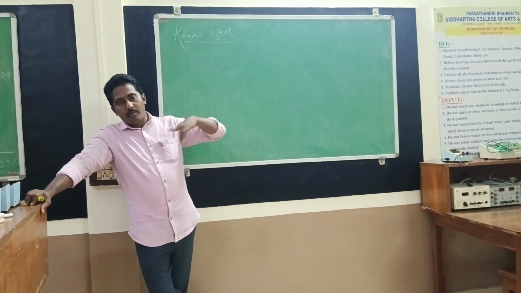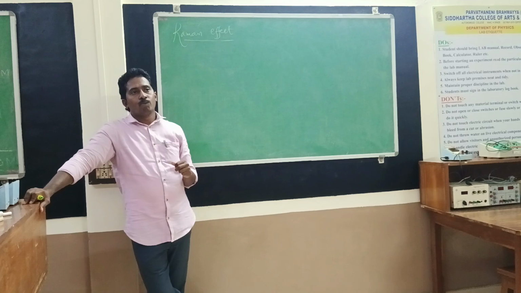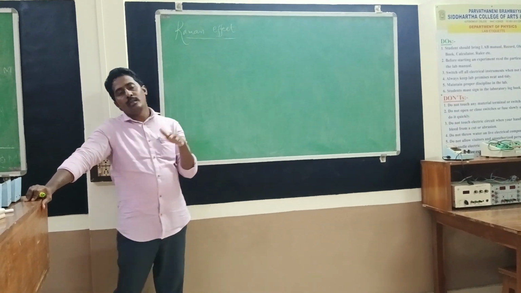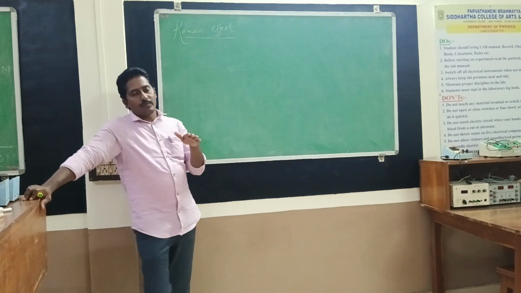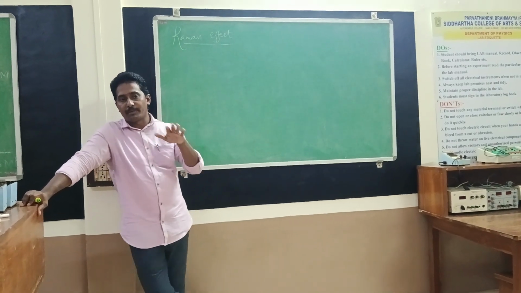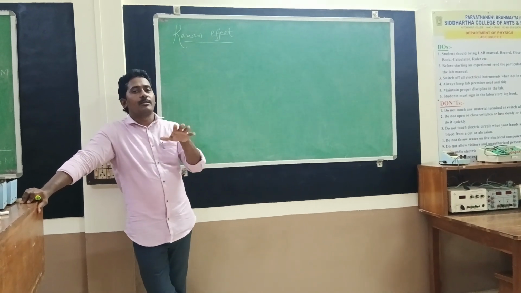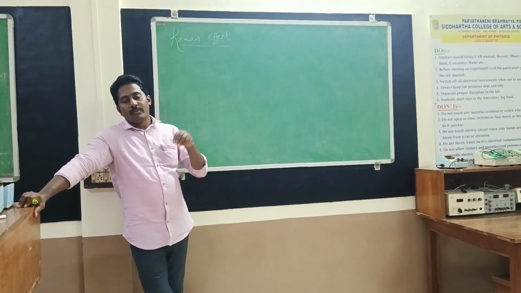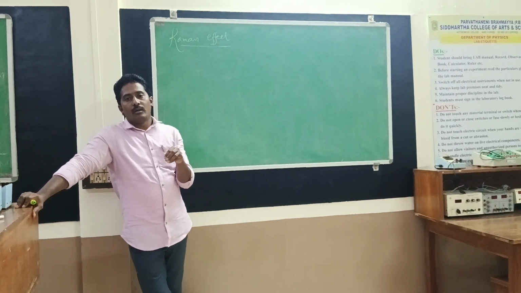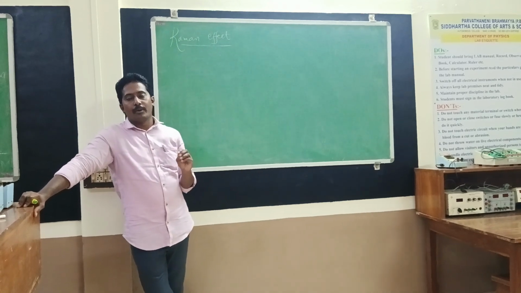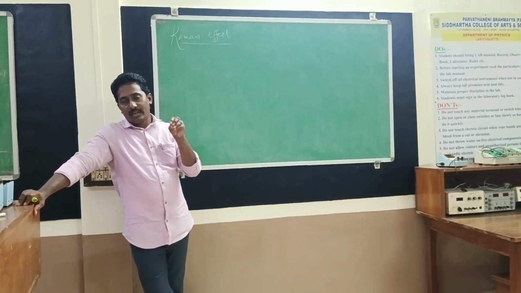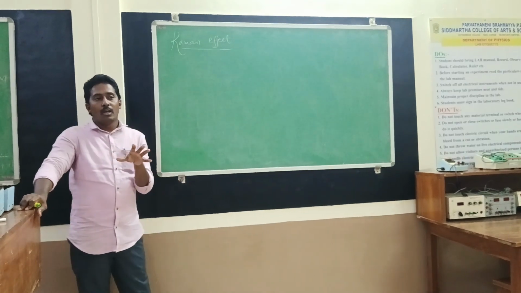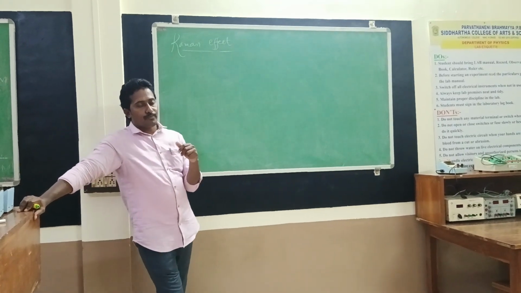The third portion from bottom to top, if you see, is the infrared region of the electromagnetic spectrum. The infrared region is also known as vibrational spectroscopy. Here we can observe the vibration of the molecules. For example, if you take molecules that do not have any permanent electric dipole, we can calculate the vibrations of the molecule and we can understand the motion of the molecule in different ways.